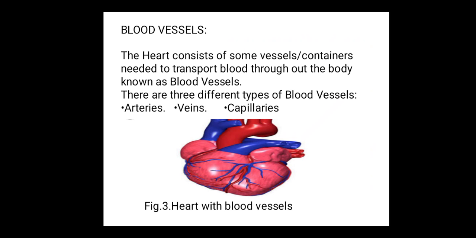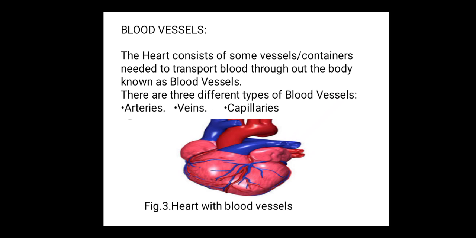So next we will know about blood vessels. The heart and blood, these are the two organs, but how will they transport the blood or the gases to each and every part? They need some containers which are known as blood vessels. So what are blood vessels? The heart consists of some vessels or containers needed to transport blood throughout the body, known as blood vessels.